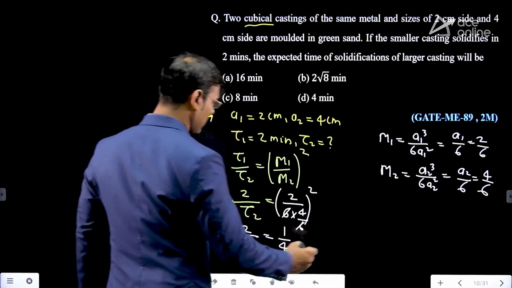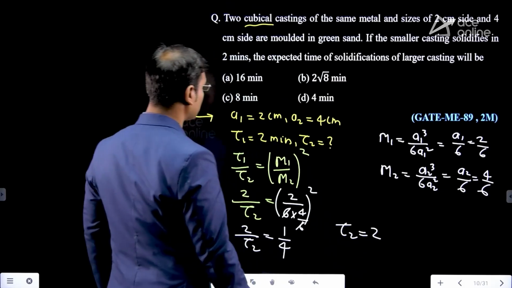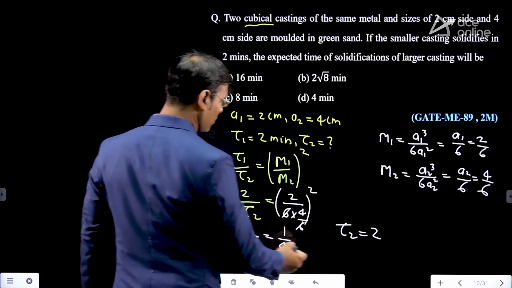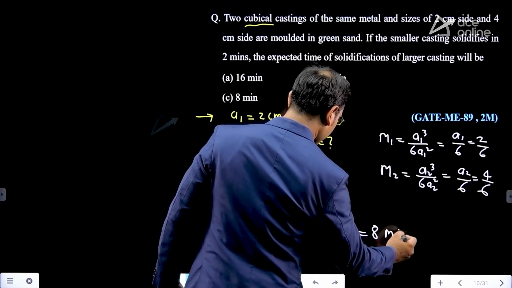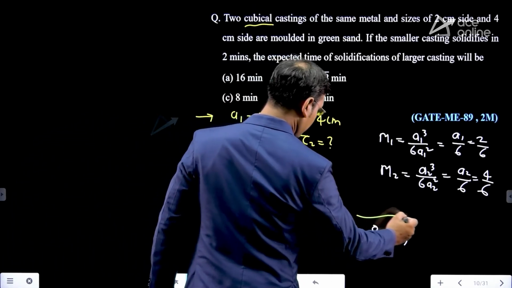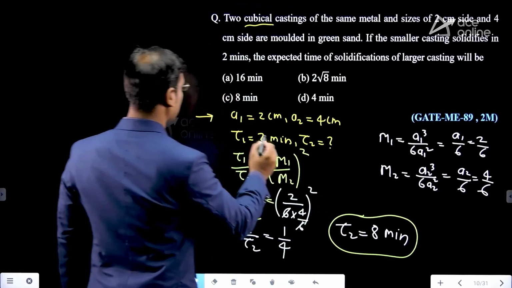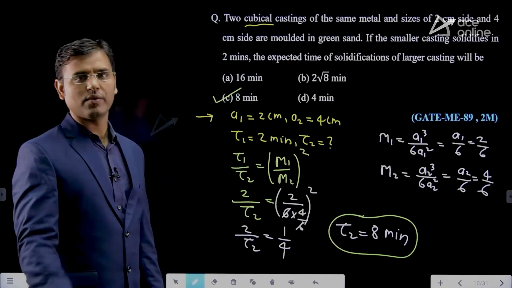So tau 2 is equal to 4 into 2, which is 8. Tau 2 is equal to 8 minutes. To see the answer, tau 2 is 8 minutes. This question is over.